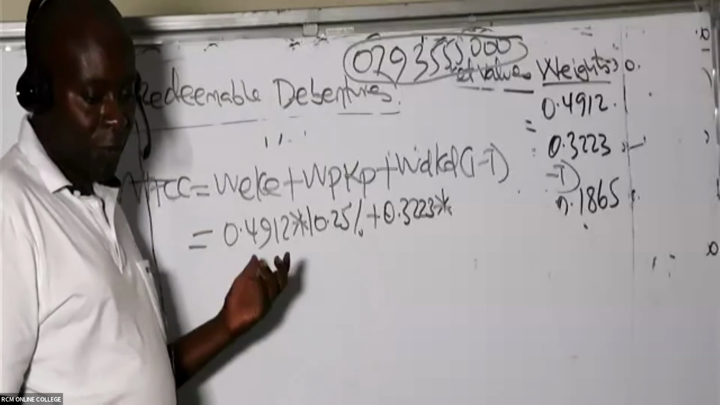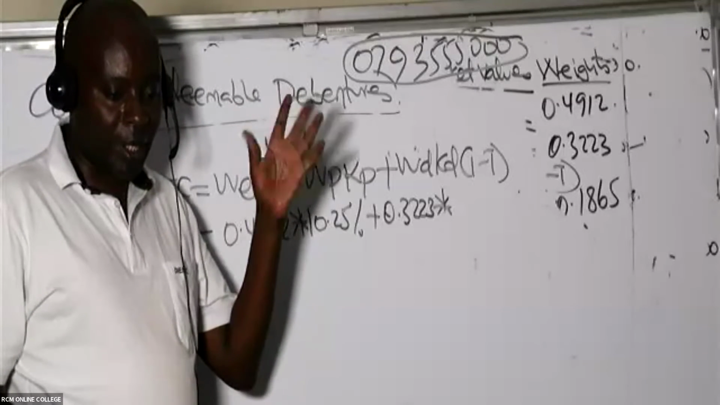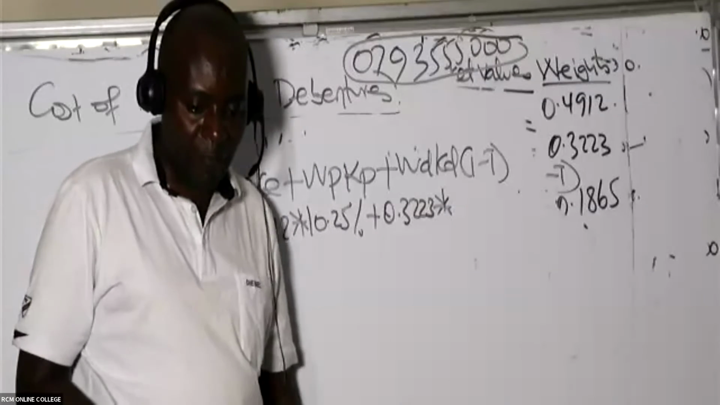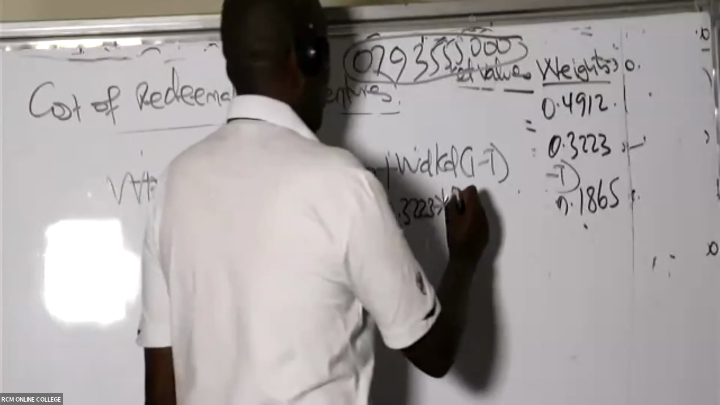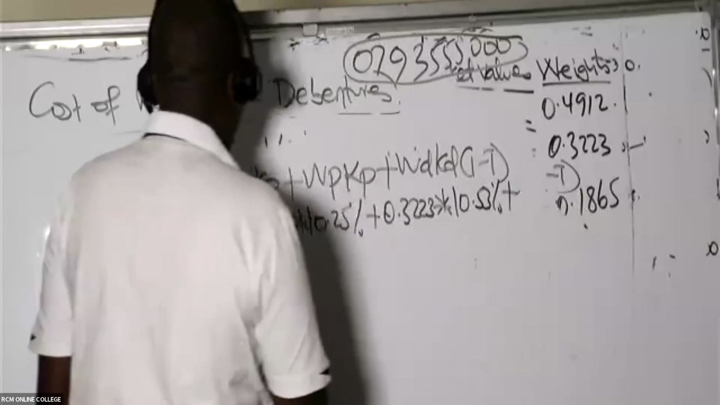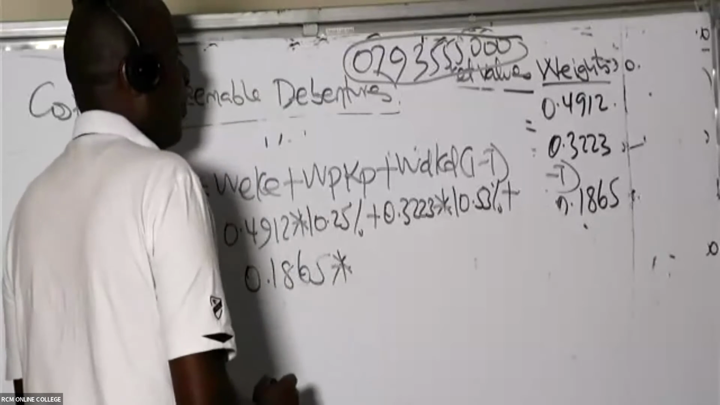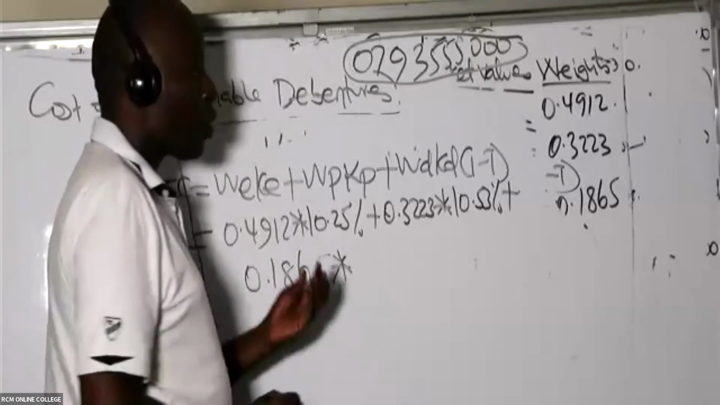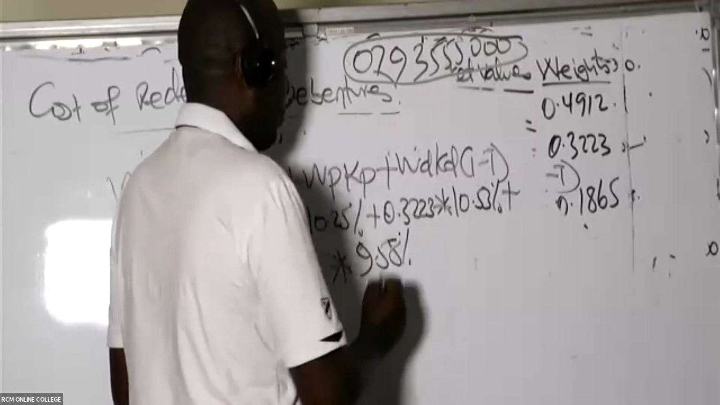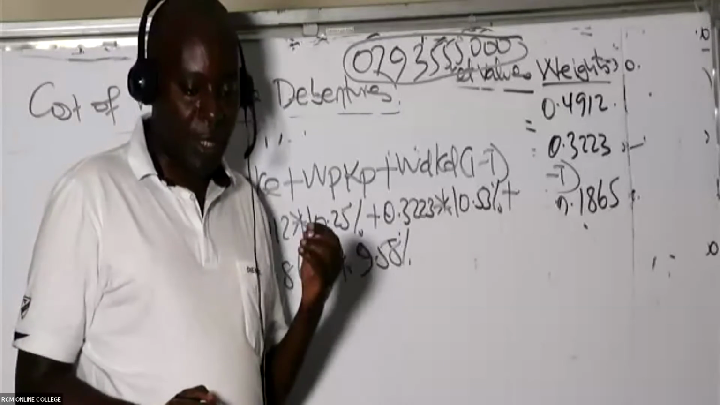What is the cost of preference here? You guys had given me a figure of cost of preference. What do we have here? 10.53, thank you very much. 10.53%. Plus weight of debt is 0.1865 times, in this case, ladies and gentlemen, the cost of debt that you have just obtained here. Was it 9.58? I'm being told cost of debt is 9.58.